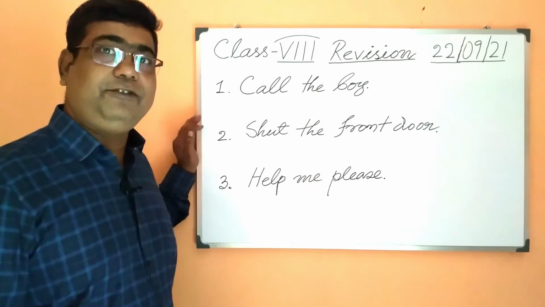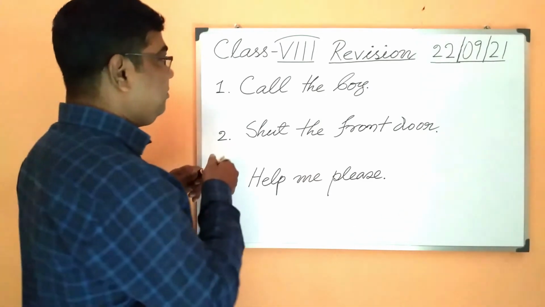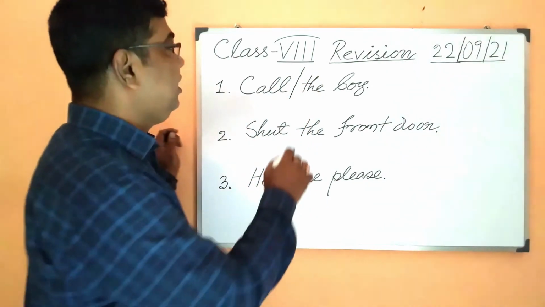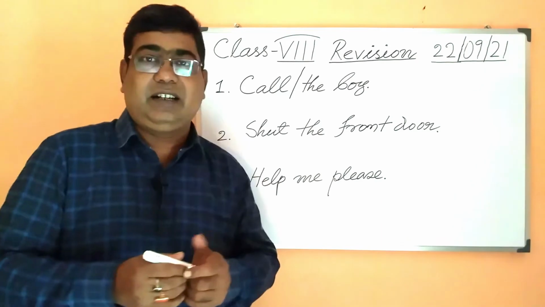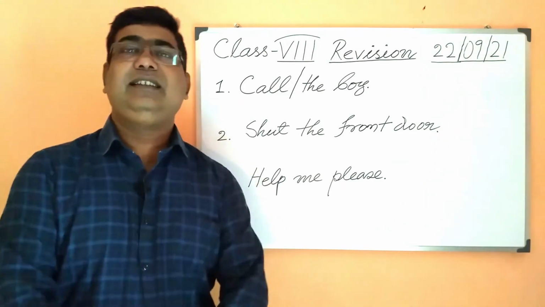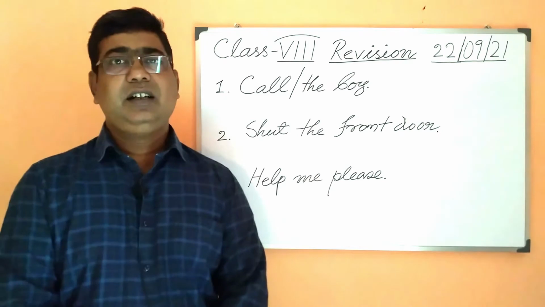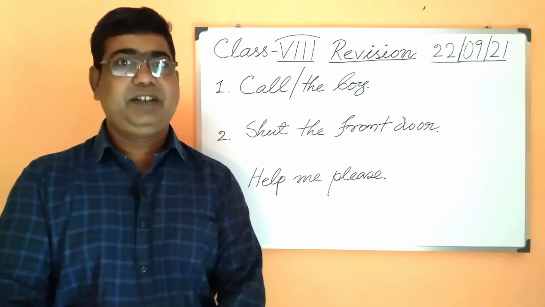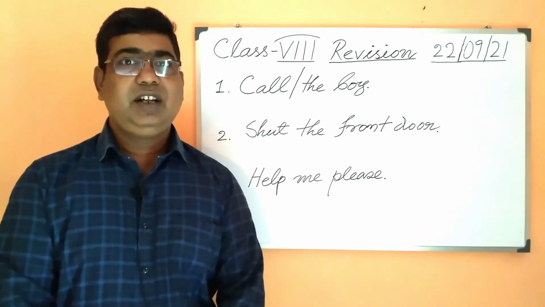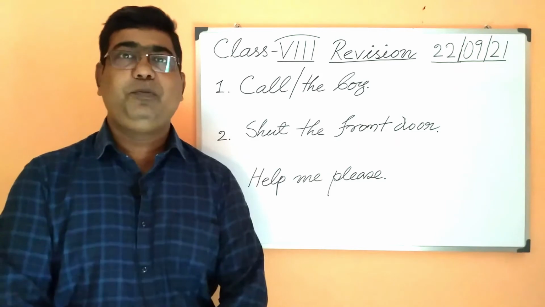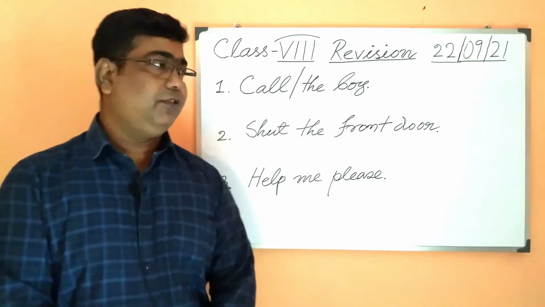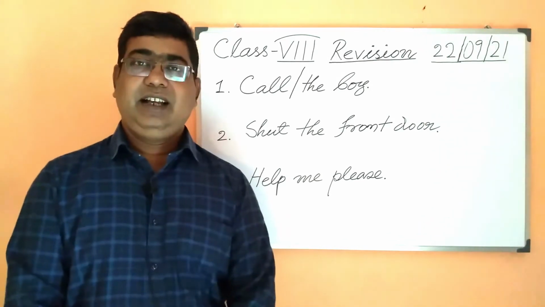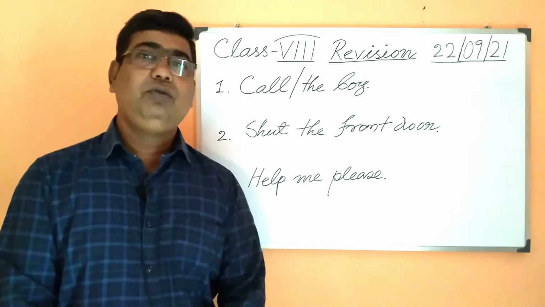Okay, let us see the first sentence here. Now, the verb which we have here is call. Call is the verb and the boy is the object. As we have discussed earlier, there is no subject in the sentence. In fact, in an imperative sentence, there is no subject. The subject is there, but it is understood, and therefore the sentence seems to be starting with a main verb. Okay, we have here a verb and an object.